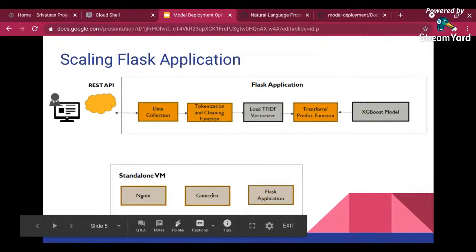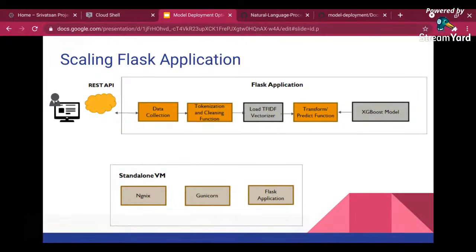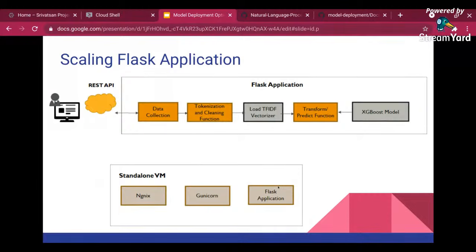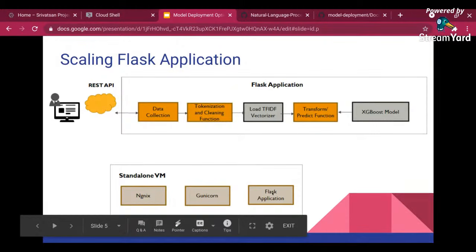Gunicorn works internally by calling your Flask code, and this is done by having your workers ready. In Gunicorn, you can define how many workers you want to run at a particular time. It internally calls one request at a time per worker, and it can balance your Flask application requests and overcome the shortcoming of Flask, where it can handle only one request at a time. And that's what Gunicorn does.